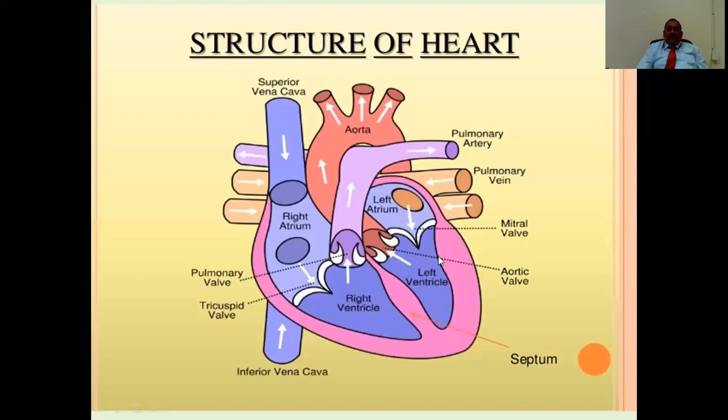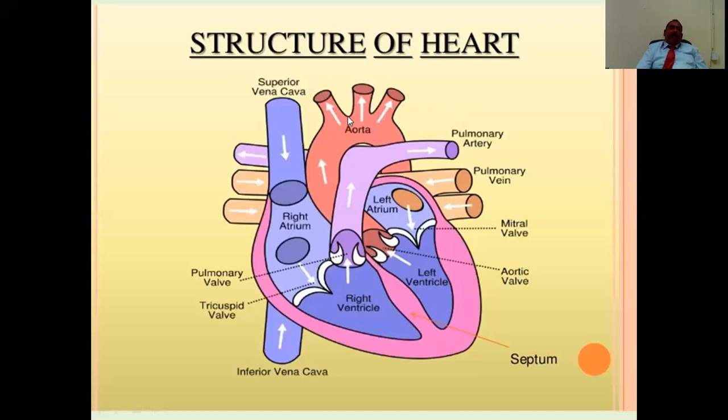This left ventricle will be in the state of diastole during the left atrial systole, and it receives the blood and also increases in size, and the pressure inside the left ventricle increases. After a few microseconds, the left ventricle wall contracts, and the pressure mounts, and this pressure will push the blood into this bigger blood vessel called the aorta. This is the arch of aorta. This is the aorta, through this valve called the aortic valve.